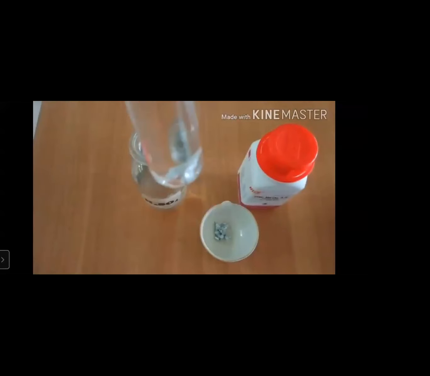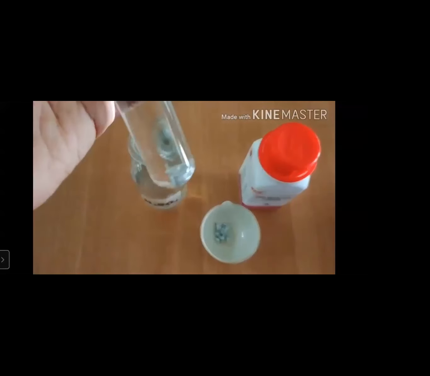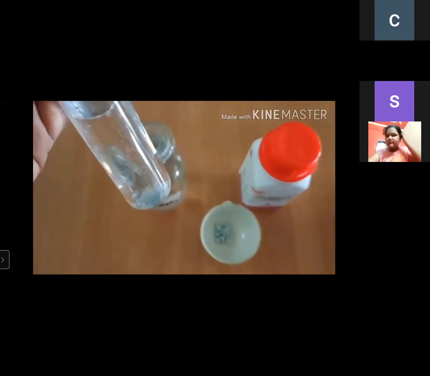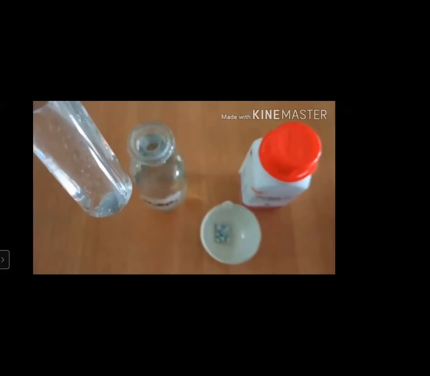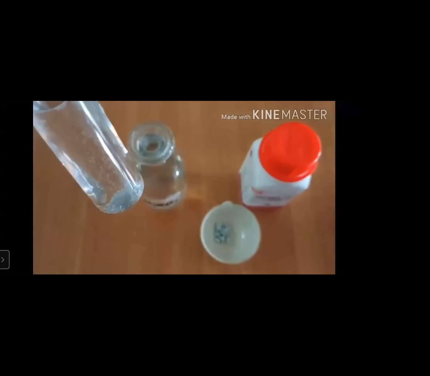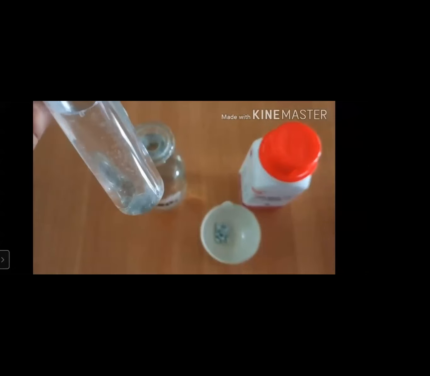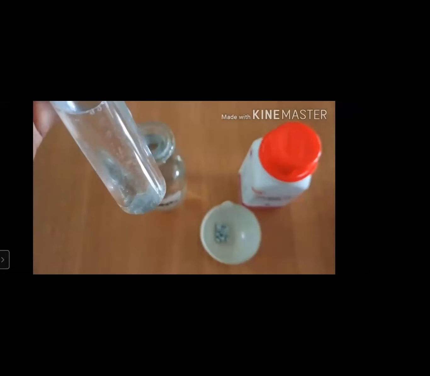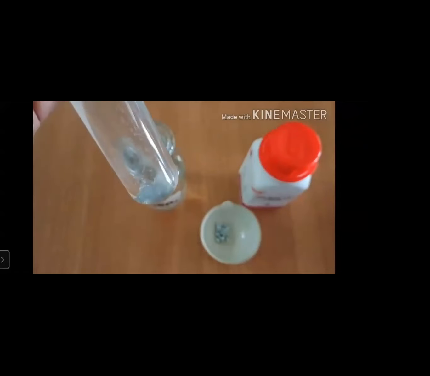When a burning matchstick is brought near it, hydrogen gas is produced with a pop sound. This is the reaction of metals with the acids.